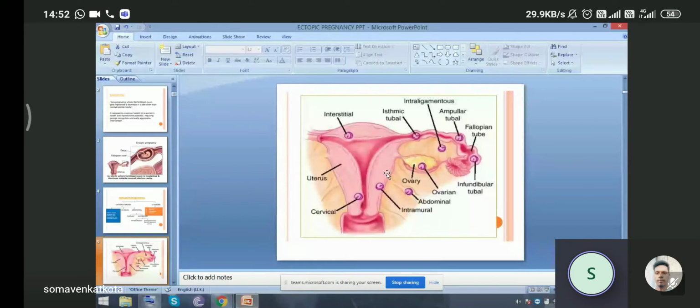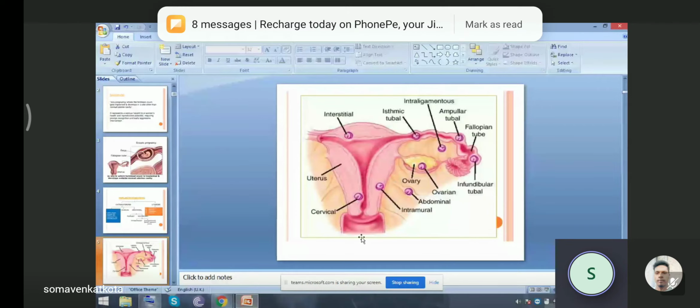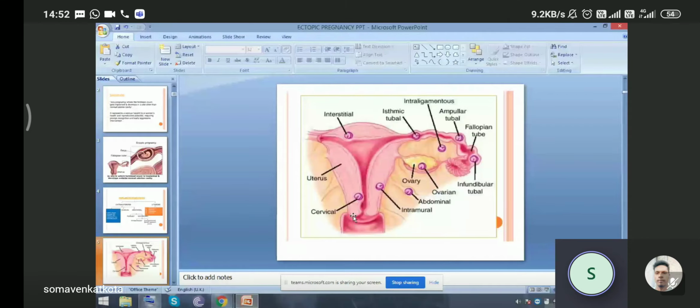Ovarian ectopic can happen. Intramural pregnancy can happen here. This is the cervix, a canal from the uterine cavity to the exit in the vagina. Cervical pregnancy can happen here. So these are the diagrammatic pictures showing where the ectopic can occur.